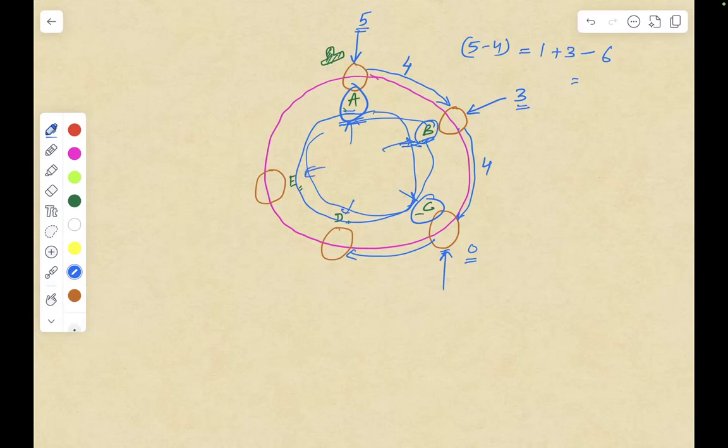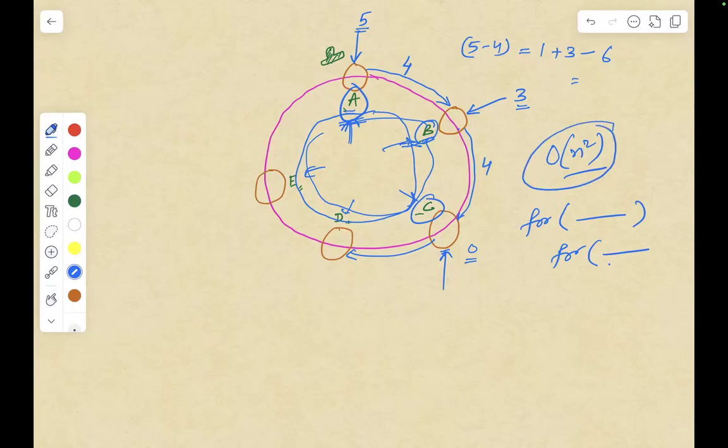The complexity of that solution would be order of n square, because you will start from every gas station and you will complete a circle. The first for loop is for the gas stations, and the second for loop is for the complete circle. For each gas station you need to move the complete circle, so the complexity will be order of n square.